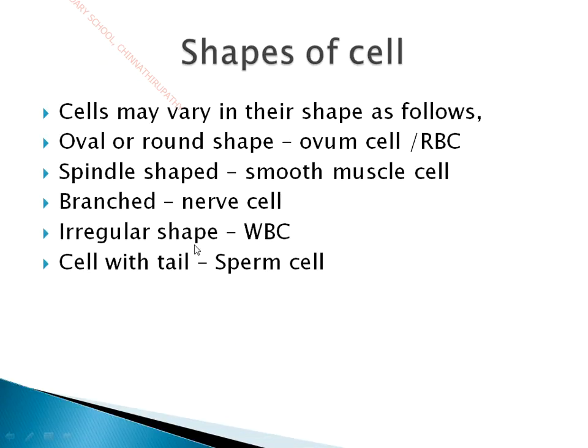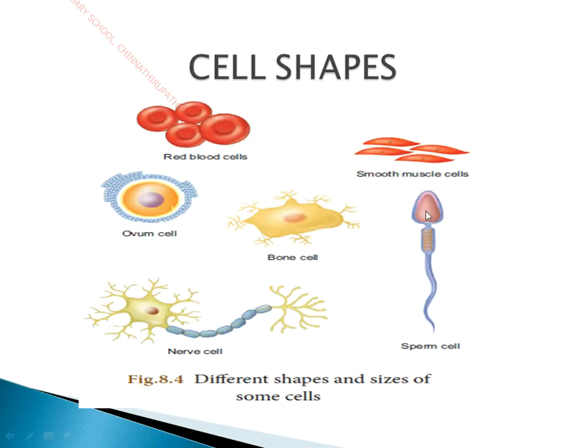And irregular shapes: sometimes the cells of WBC, that is white blood cells or leukocytes, may differ in their shapes, so they may be of irregular shape. Also, sometimes the cells may be present with a tail. For example, sperm cells are present with a tail. And here you can see the bone cells also are present as branched cells.